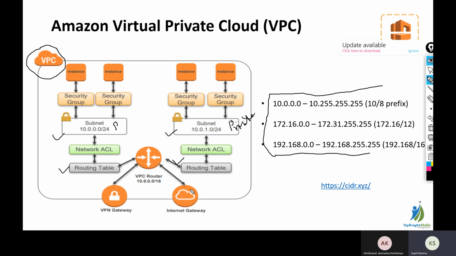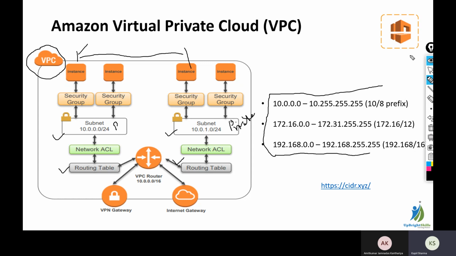Then we will have one internet gateway attached to the public subnet, so that all the internet traffic can be routed through the internet gateway. On top of that, we will create instances in the public subnet and one instance in the private subnet. We will see how this can communicate over the internet, and how we can access the private subnet through a public subnet instance or through a bastion host, right? This is what we are going to learn in this section.